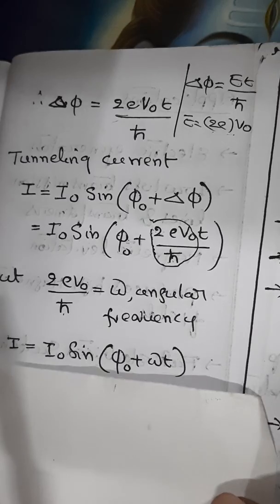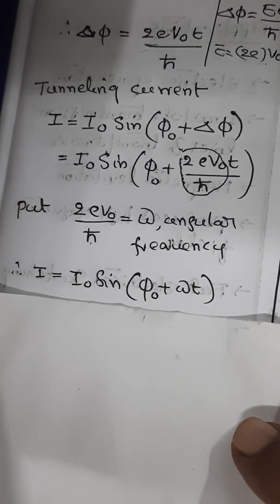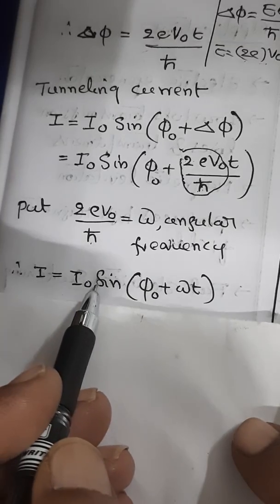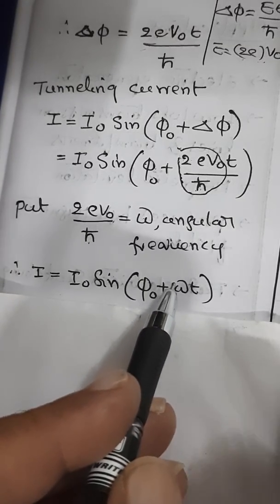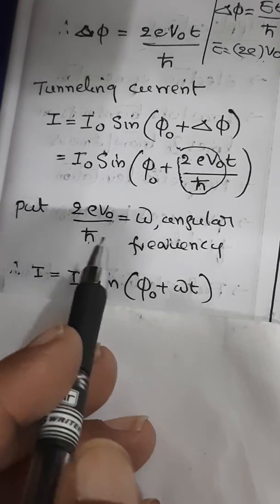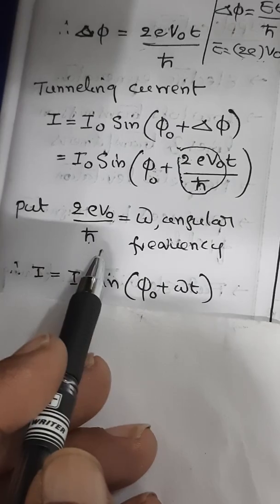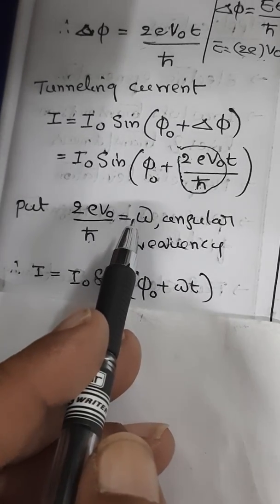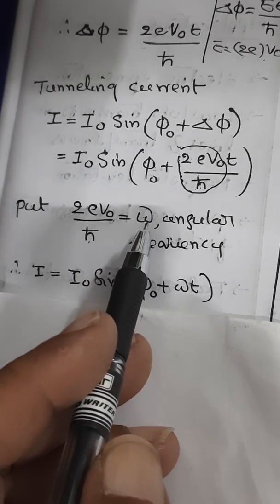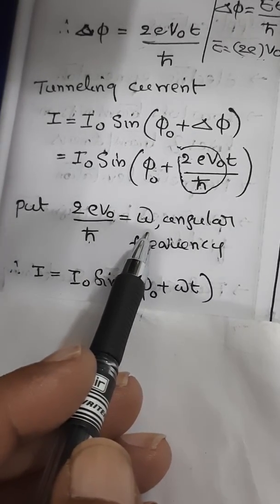That is the ultimate equation. So you can represent the tunneling current in the Josephson AC effect as I is equal to I naught into sin of phi naught plus omega t, where omega is nothing but the substituted constant 2eV0 by h cut. And because it is oscillating, naturally omega is the angular frequency of that.